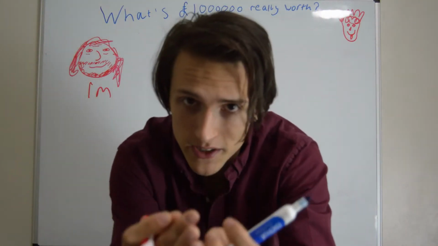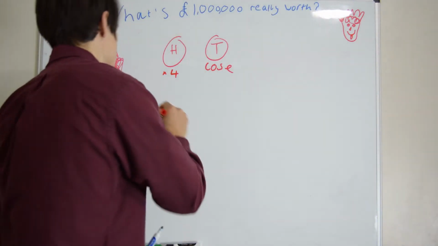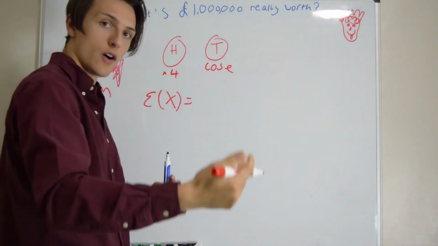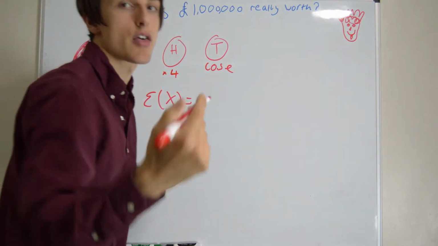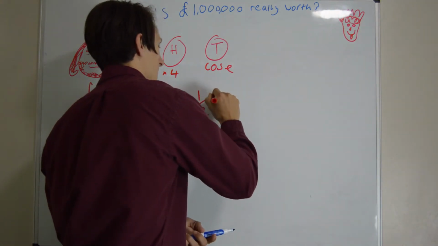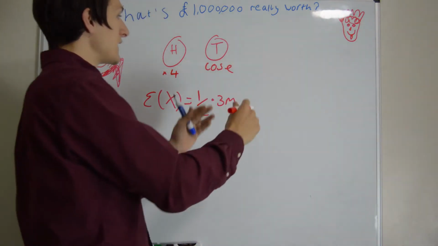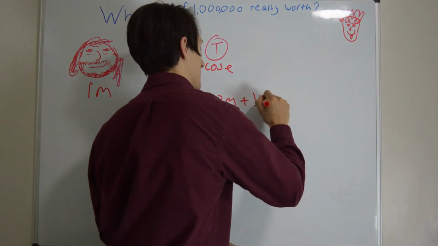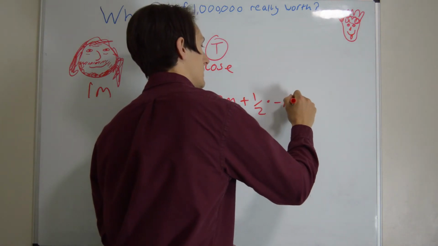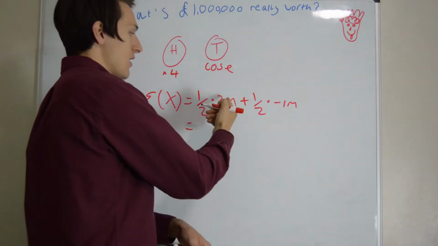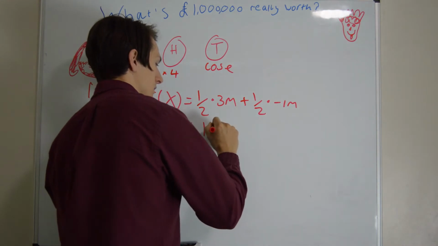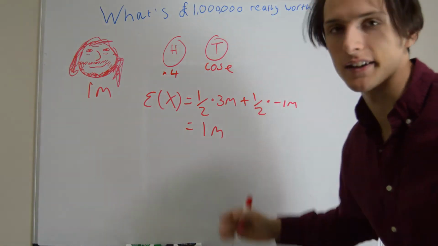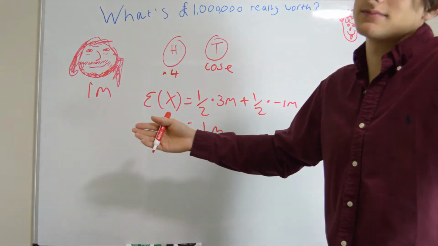Okay, now it's going to be a simple calculation. We can work out the expectation. Right, the expectation is, if I times his money by 4, but he already had $1 million, then he's going to gain 3 million. Okay, and that happens with probability half. And then if he loses it all, well, he's going to lose $1 million, and again that happens with probability half. Times minus 1 million. Okay, now this is a simple calculation. It's 3 halves minus a half, which is 1 million. The expectation of my investment opportunity is $1 million. Well, Steve should obviously take it.